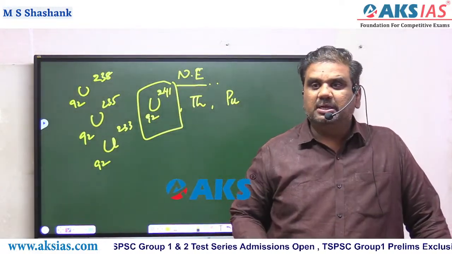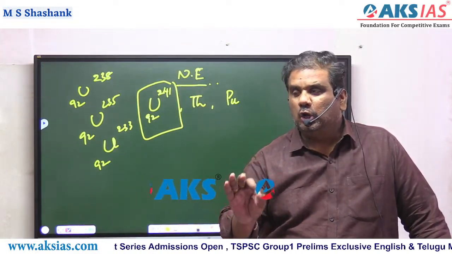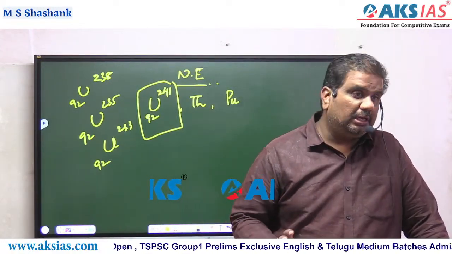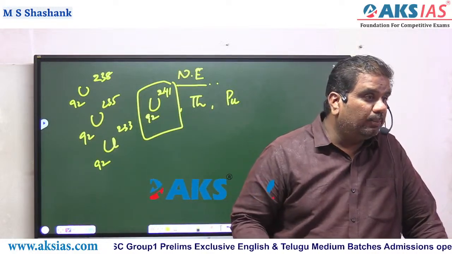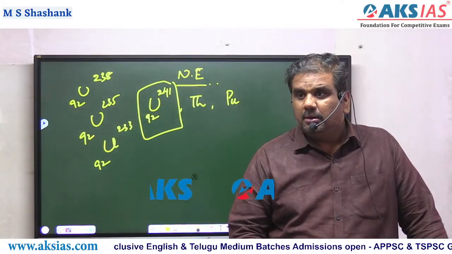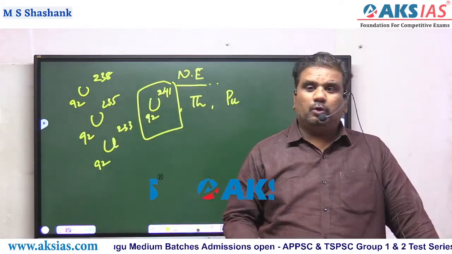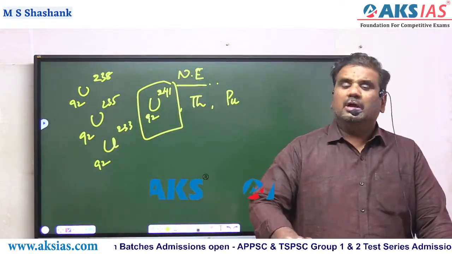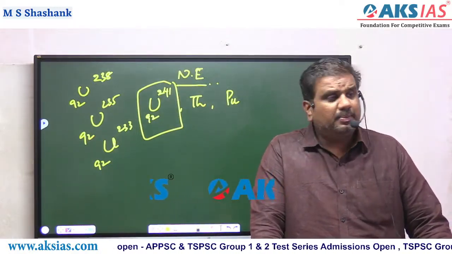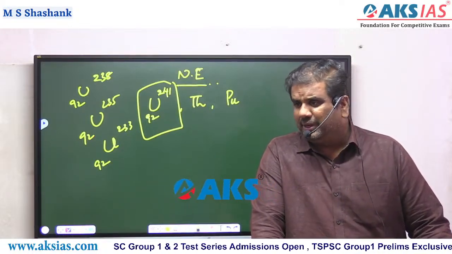The major reason is that India did not sign the Nuclear Non-Proliferation Treaty, NPT. We haven't signed it. India hasn't signed it from 1970 till 2024, almost 54 to 55 years. Even today India hasn't signed that treaty. That is the reason why China is obstructing the path of India into NSG.